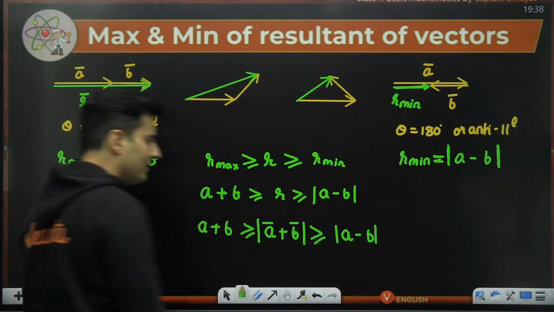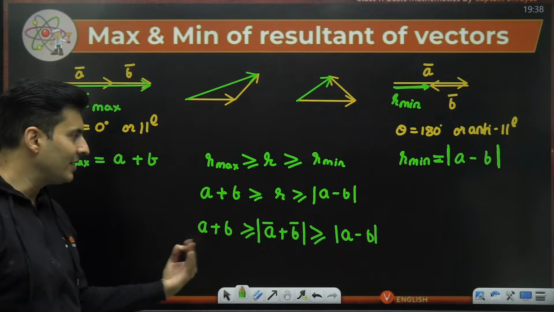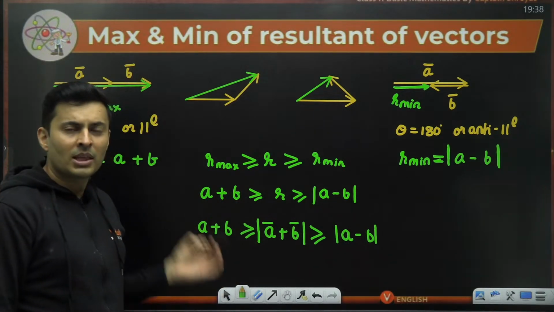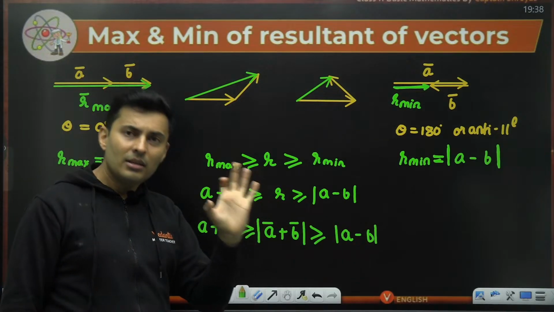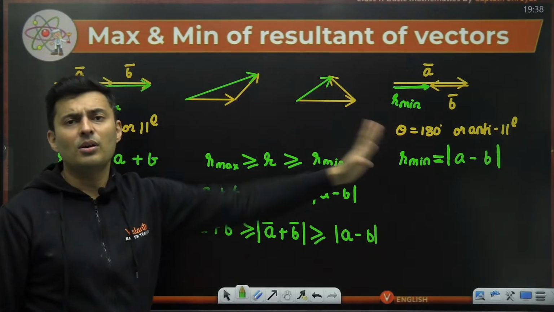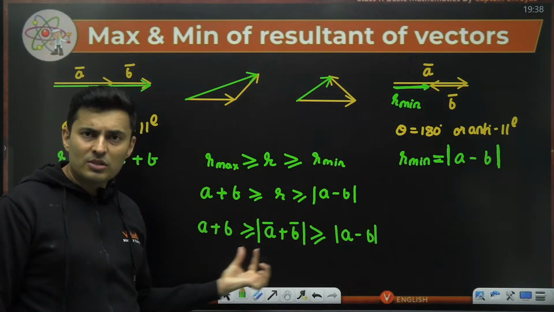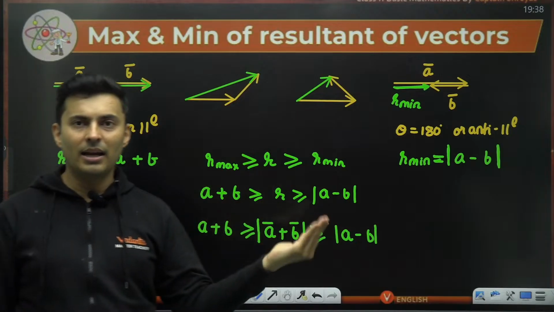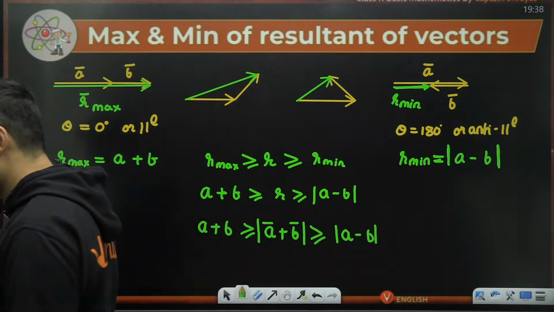You would have seen this in many places in the questions, or you will see it when you solve the questions. A plus B, which is pure addition, is the max value of the vector addition. A minus B, the mod, is the least value of the vector addition. Any time else, the values will be somewhere between them. It can't have more than this or less than this. Is this absolutely clear, my dear warriors? Yeah.